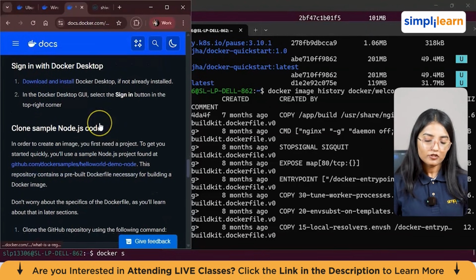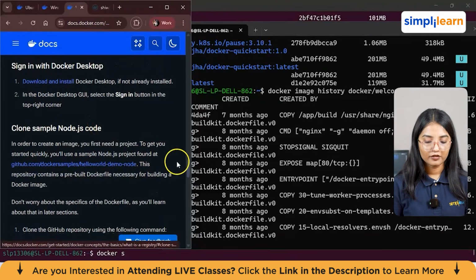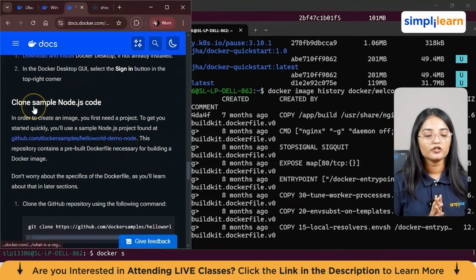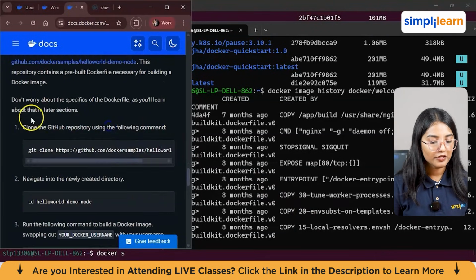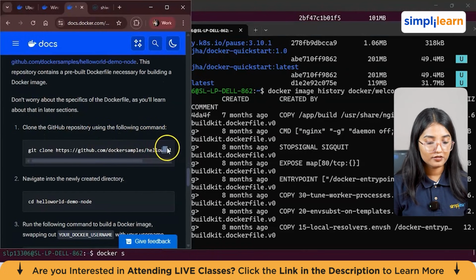Now make sure that Docker Desktop is installed on your system. Now what we're going to do is clone some sample Node.js code. Here is a command to clone the GitHub repository.